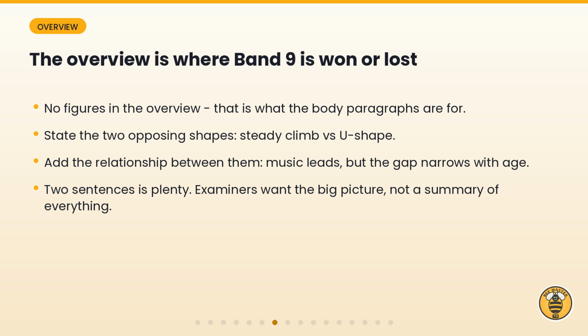The overview is where band 9 is won or lost. No figures. State the 2 opposing shapes. Then state the relationship between them. 2 sentences is enough.